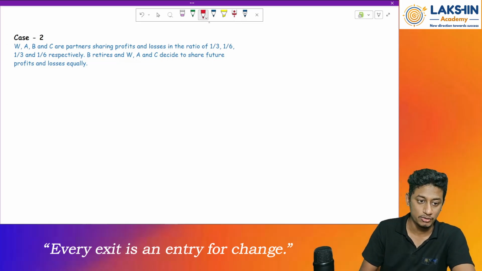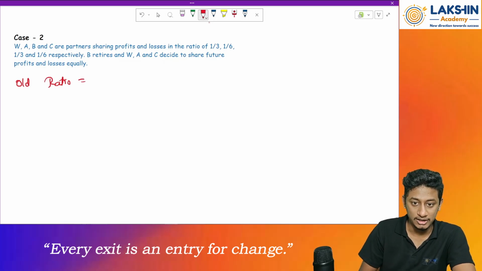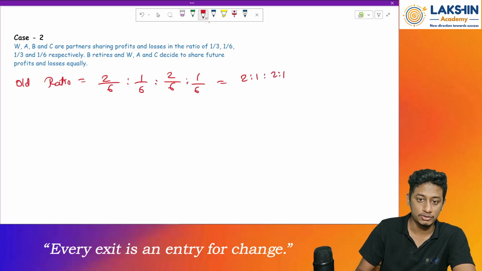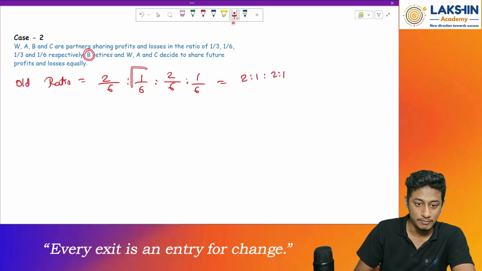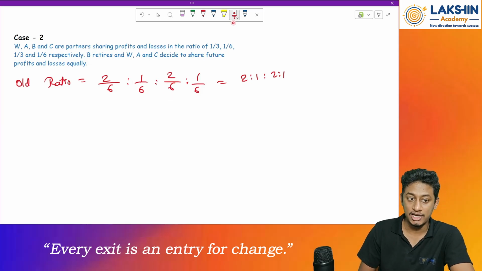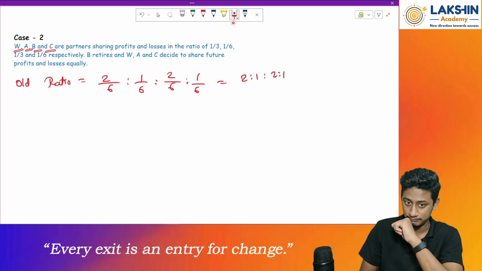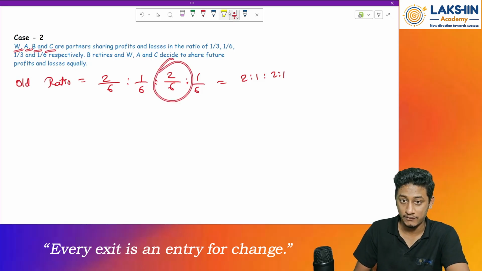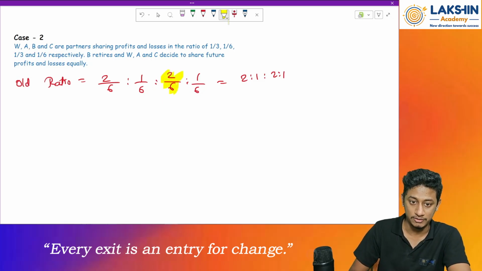Now first of all, write down the old ratio. So what is my old ratio? Let's make it equal to 6. So 2 by 6 is to 1 by 6 is to, again, 2 by 6 is to 1 by 6. So that would be 2 is to 1 is to 2 is to 1. So who is retiring? Mr. B is retiring. So Mr. B's share would be not this one, this one. 2 by 6 will be the share of Mr. B. So W, A, B, C, right? So therefore 2 by 6 will be the share of whom? Mr. B. So I will just mark this one.